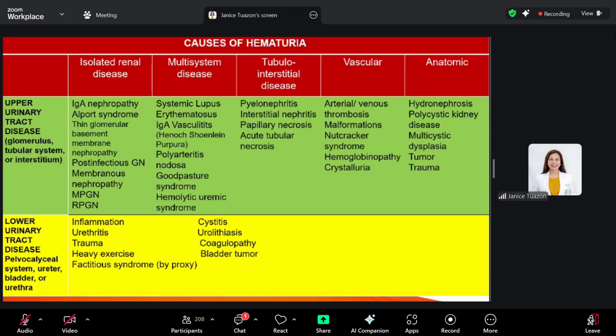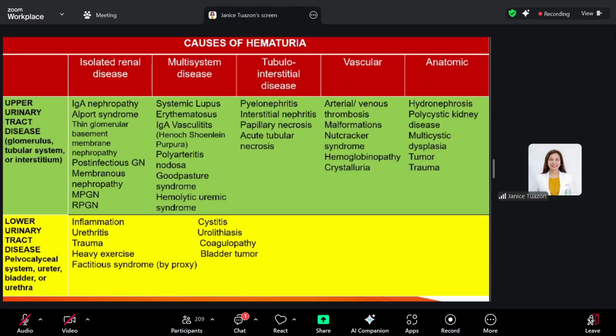So from the upper urinary tract, you have isolated renal diseases, and the most common of which is your post-infectious or post-streptococcal glomerulonephritis. Other diseases with hematuria presenting with multisystemic manifestations would be your SLE nephritis and your IgA vasculitis, which is previously known as your Henoch-Schönlein purpura.